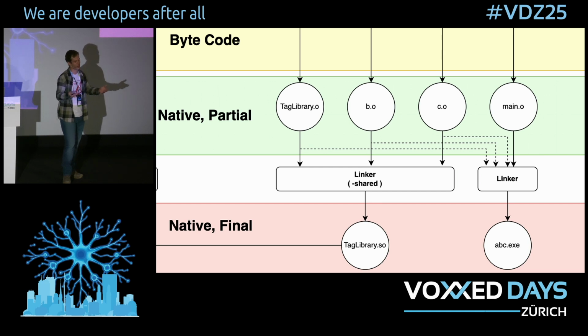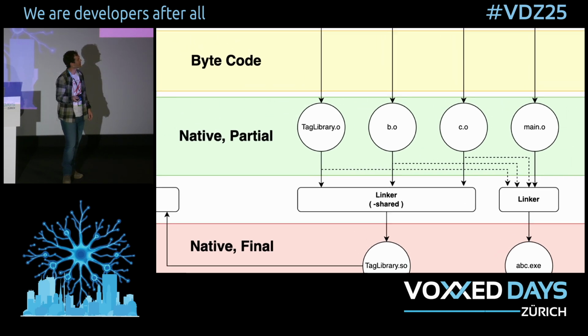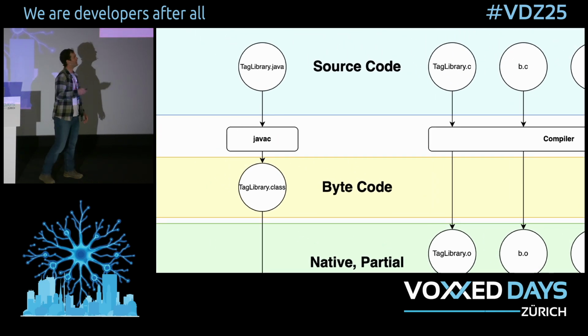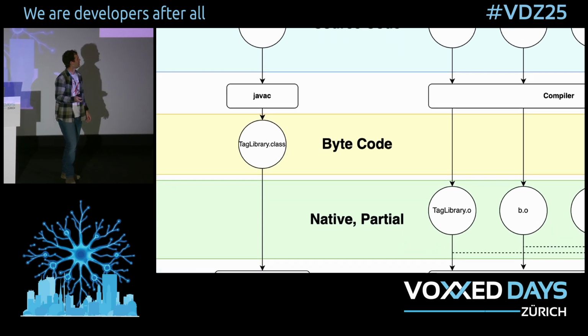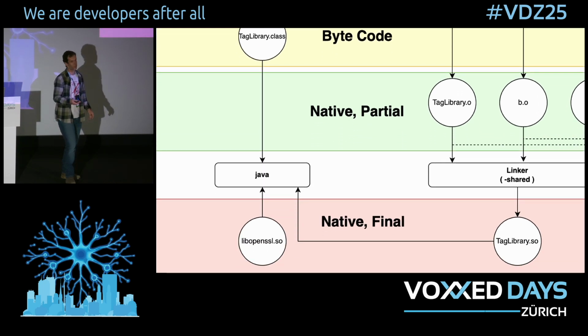And there are different arguments to get the two different variants. If we zoom dramatically across and compare this to Java, it's kind of same but different. We still have some source code, we run it through the Java compiler, but we end up with this intermediate representation. So it's being compiled, but it's compiled for an abstract virtual machine that nothing can actually run. We then jam that through the Java runtime, which does some interpretation, some compilation, and ultimately makes it run on the machine that you've executed it on.